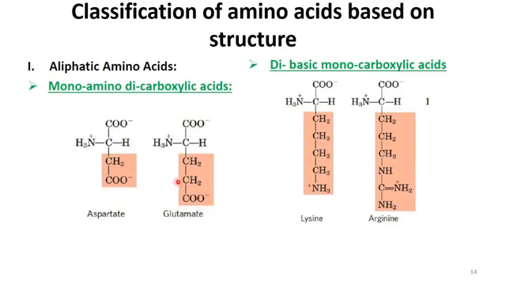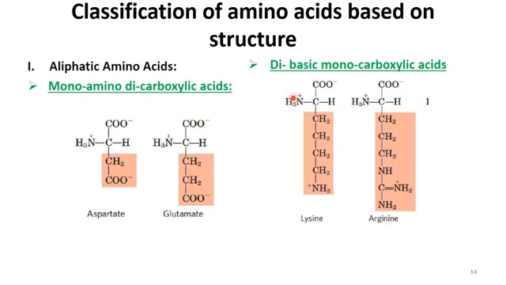You can say if there is H here, then we call it aspartic acid, and this is also called glutamic acid if there is H present here. And the second category is the one where we have two basic units and one carboxyl unit.